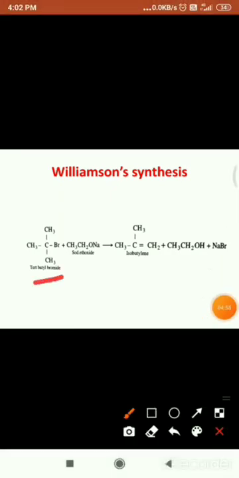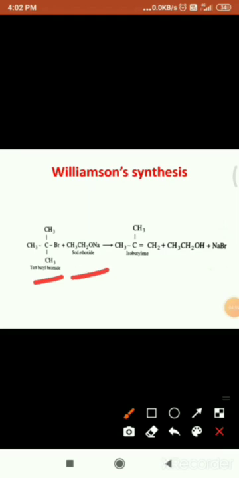And the second one is, secondary and tertiary alkyl halides are generally not used for preparing ethers, because these alkyl halides show elimination reactions under the influence of strong nucleophiles. For example, this is a tertiary alkyl halide.